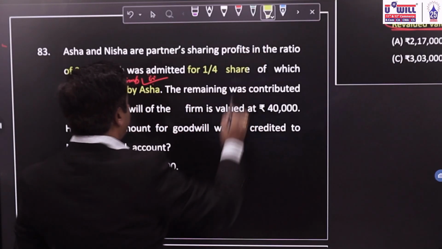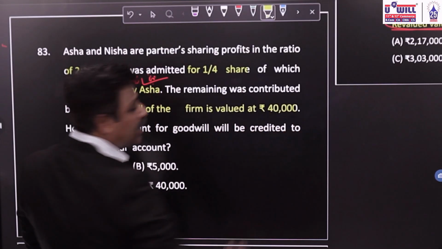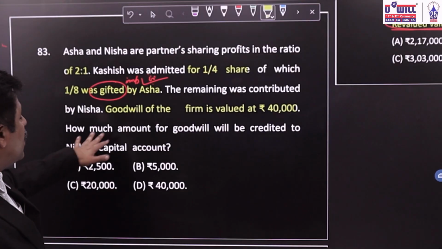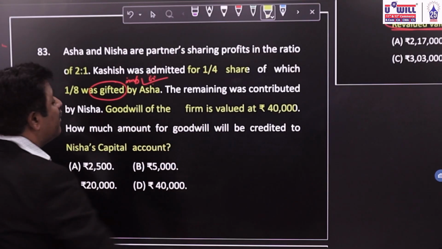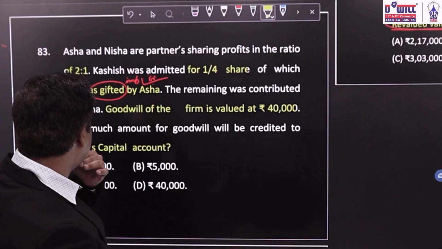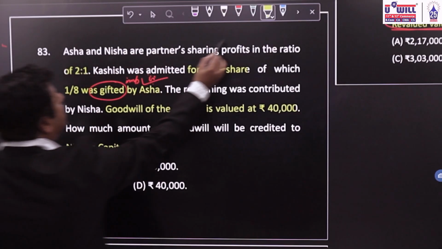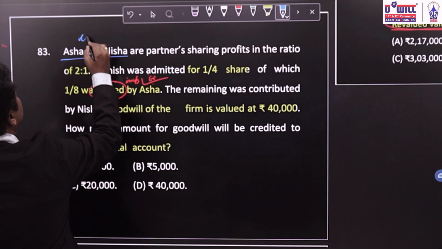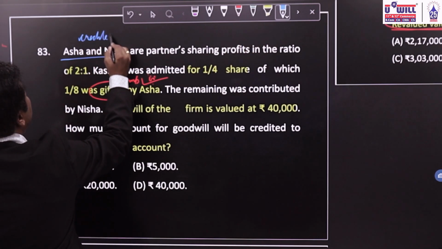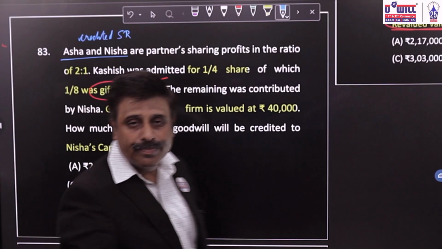Now, the goodwill of the firm is valued at rupees 40,000. How much amount for goodwill will be credited to Nisha's capital? First of all, as it is the case of admission of a partner, Asha and Nisha will be credited in the sacrifice ratio. For goodwill, we have to credit them in which ratio? Sacrifice ratio.